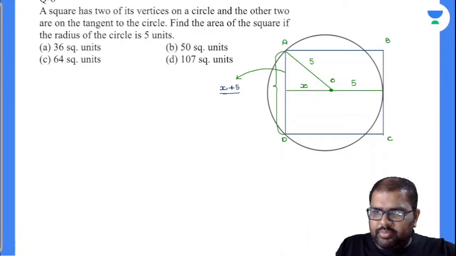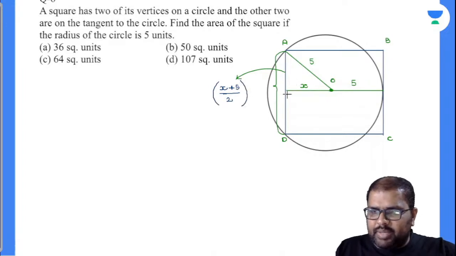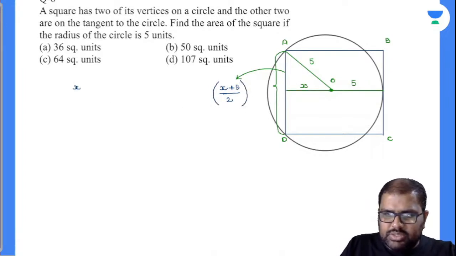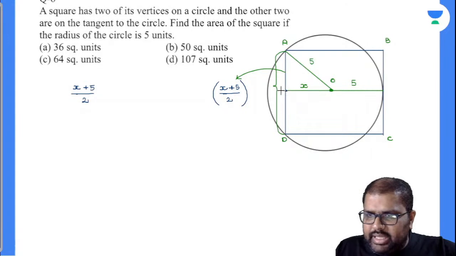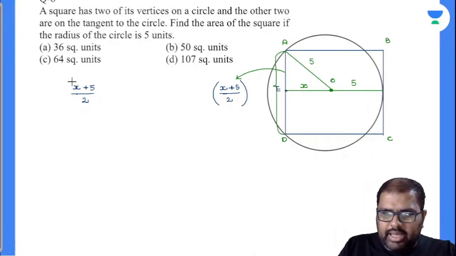Then I can find my x value very easily by Pythagoras theorem. These are perpendicular sides, x plus 5 divided by 2. I'll call this point E. So in triangle AEO, (x plus 5 by 2) whole square plus x square is equal to 5 square.